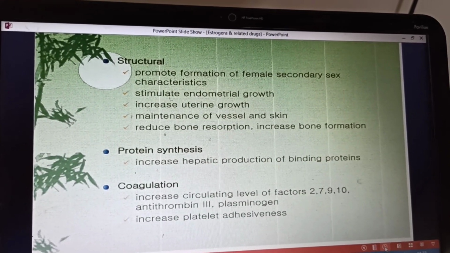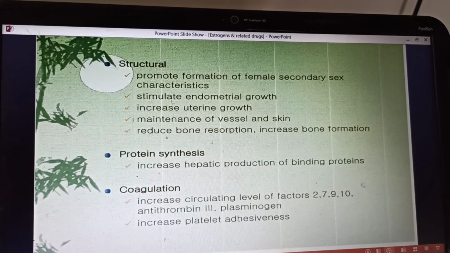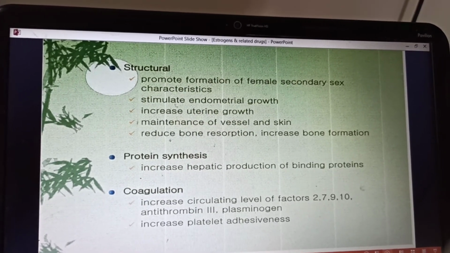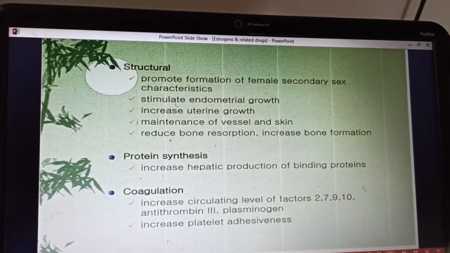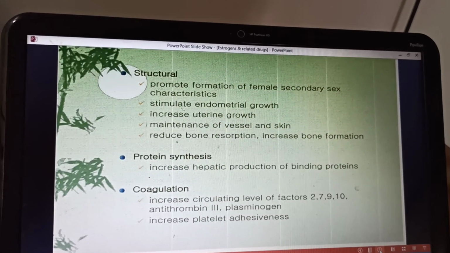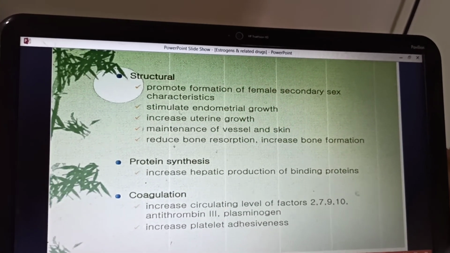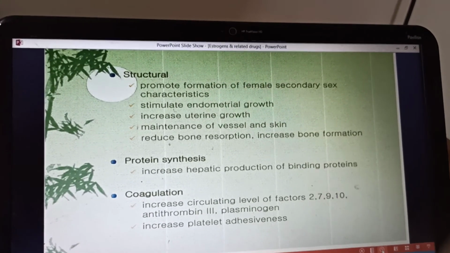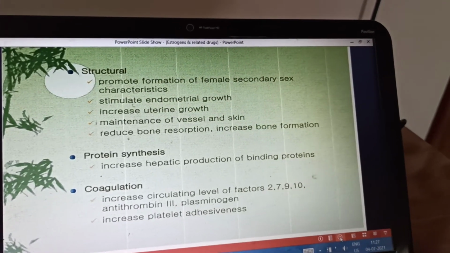So they promote the formation of the female secondary sex characteristics. They stimulate endometrial growth. They increase uterine growth. They maintain the development of the skin, reduce bone resorption, and increase bone formation. So, coming to the action on the bones, they have a lot of metabolic actions.